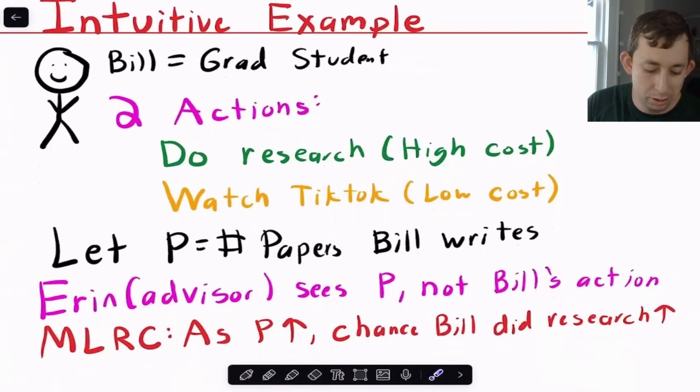And so here's Bill. Bill's a grad student, and Bill can take two possible actions. He can either do some research or he can watch TikTok. And so let's say that Bill's output is based on the number of papers that Bill writes. And so Bill has an advisor, her name is Erin. And so what Erin is going to do is she's going to observe how many papers Bill writes. She's not going to be able to observe what Bill did. She's not going to be able to observe if Bill chose to write research papers or if Bill chose to watch TikToks. And what the MLRC is saying is that if we see a higher and higher output of papers from Bill, it should be more and more likely that Bill chose to do research rather than watch TikTok.